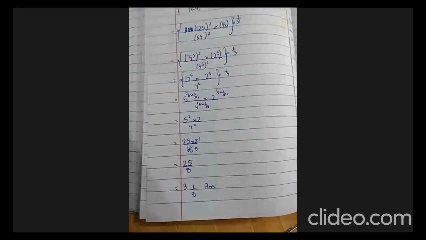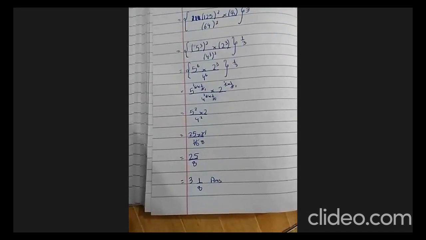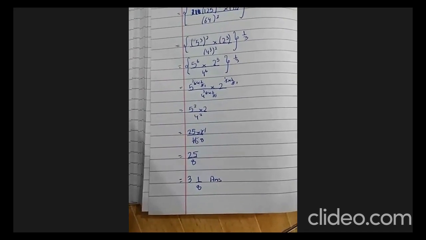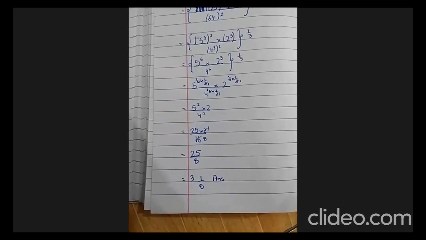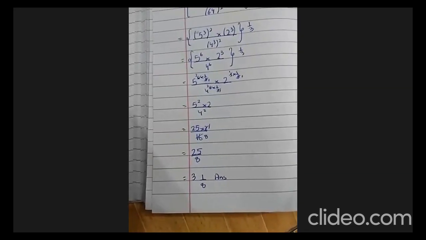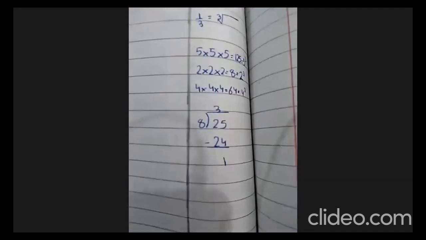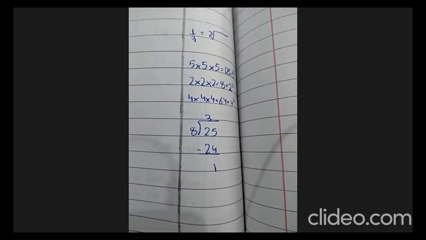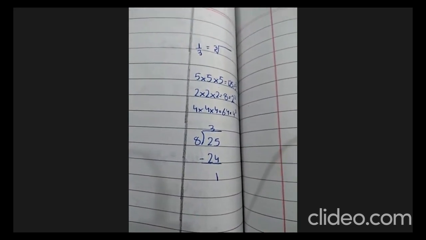3 whole 1 upon 8 is the answer. Who says no? Why, beta? Why are you saying no, Maida? Talha, now keep it just like this. Those who are getting the wrong answer, please check the answer of Talha.